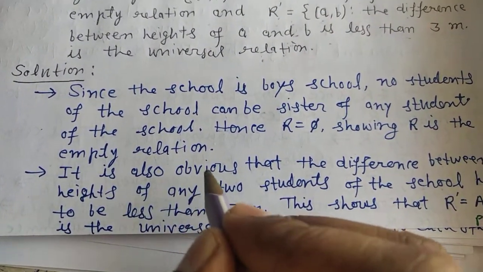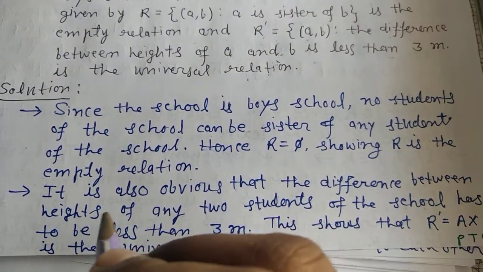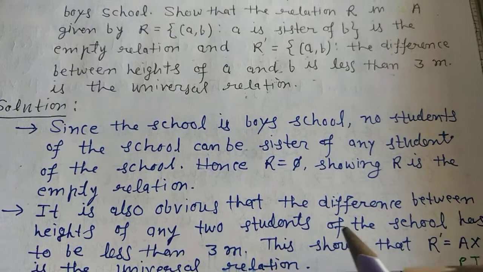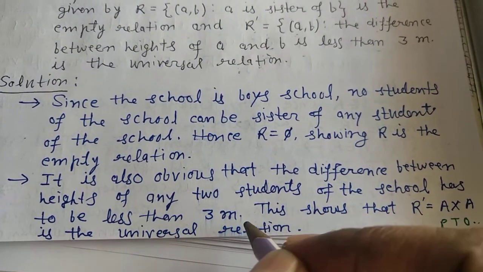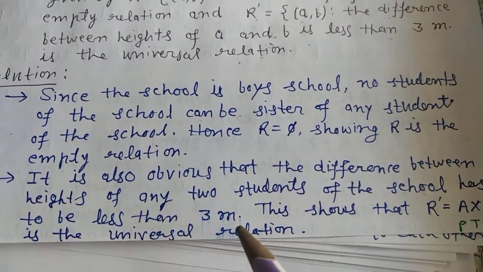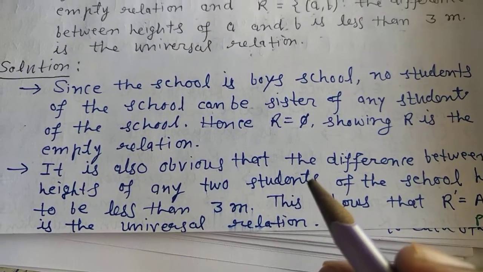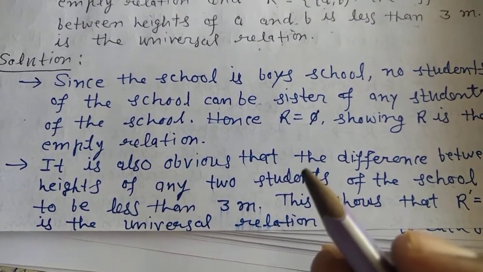Again, it is also obvious that the difference between the heights of any two students of the school has to be less than 3 meter. Generally a person has a height of maximum 2 meter.